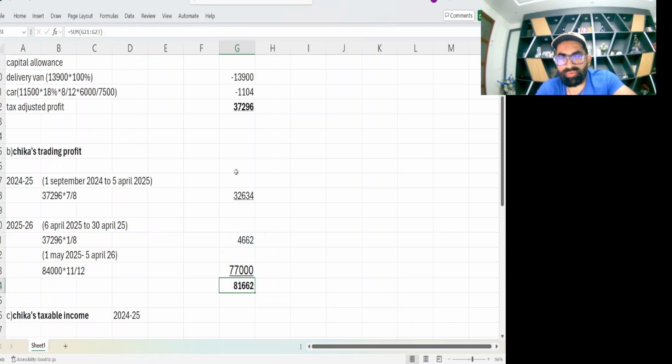This is for 25-26, and this is for 24-25. This is the 3-mark requirement.